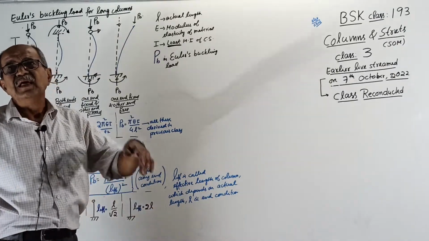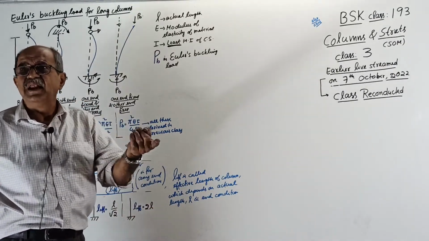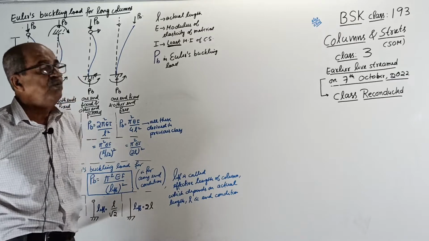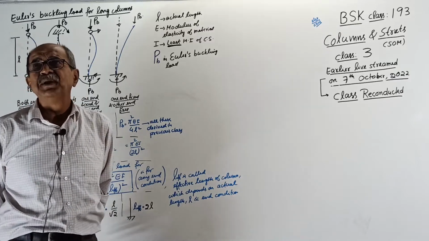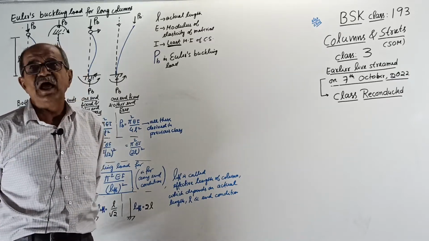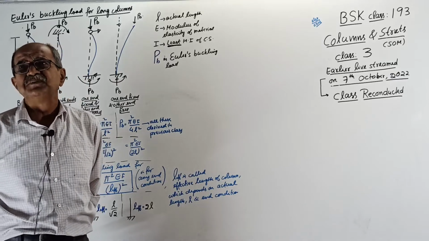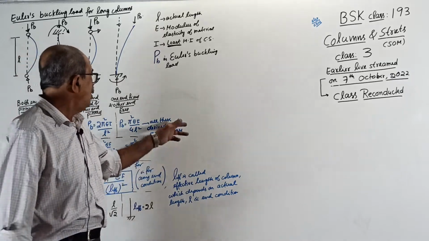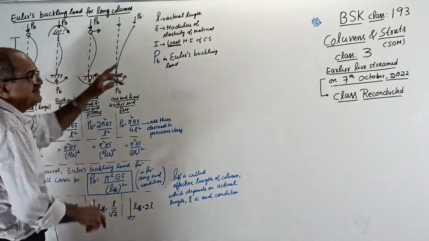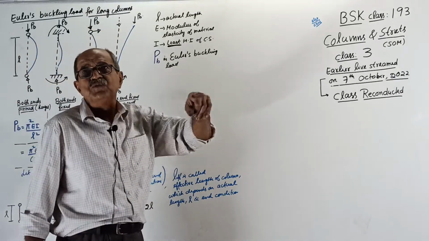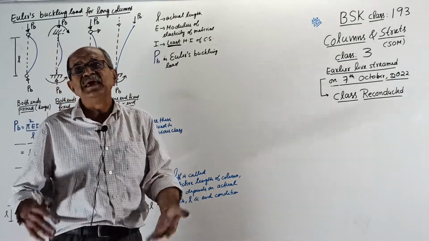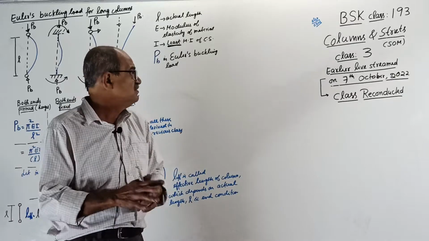Regarding this one, I will update it later, in one more class if possible, where I will tell a summary of the complete columns and struts, Euler and Rankine, with all the principles, and I may upload it. Then I will explain more. Or in further classes after class number 3, 4, 5, 6, 7, 8, 9 are over, there I explained everything. So you can go through it.